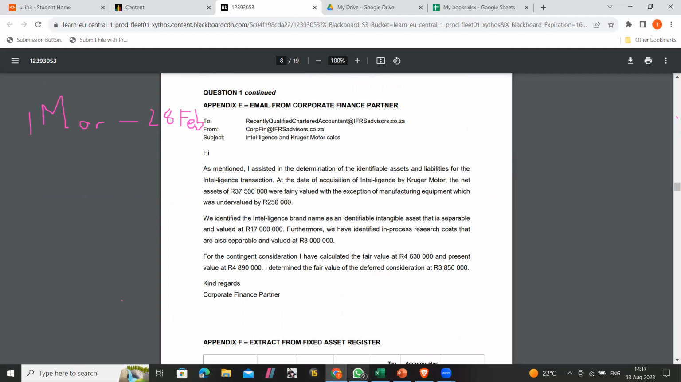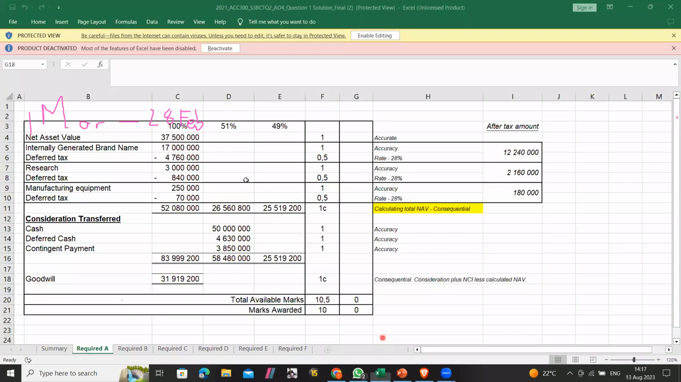And then after that, the investment in subsidiary, you want to get your NCI. So you're going to credit NCI. So here's your NCI.